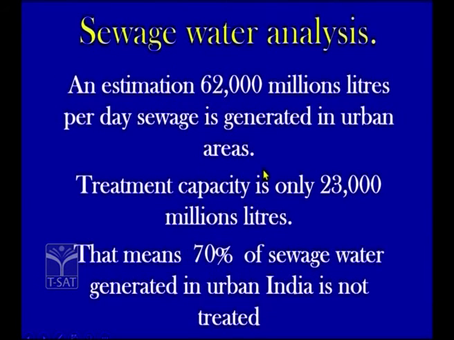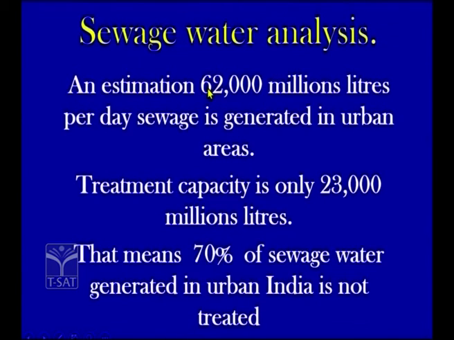So I think I am clear with this, children. Now let us analyze the sewage water data. In India, an estimated 62,000 million liters per day of sewage is generated in urban areas. But only 23,000 million liters is treated properly.